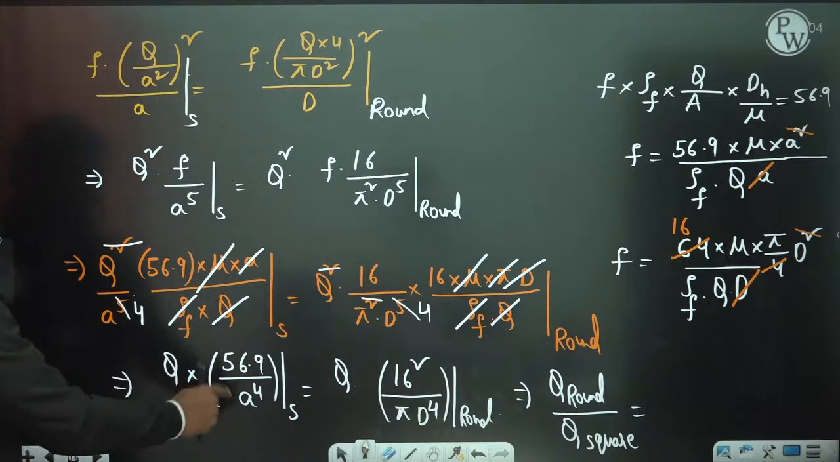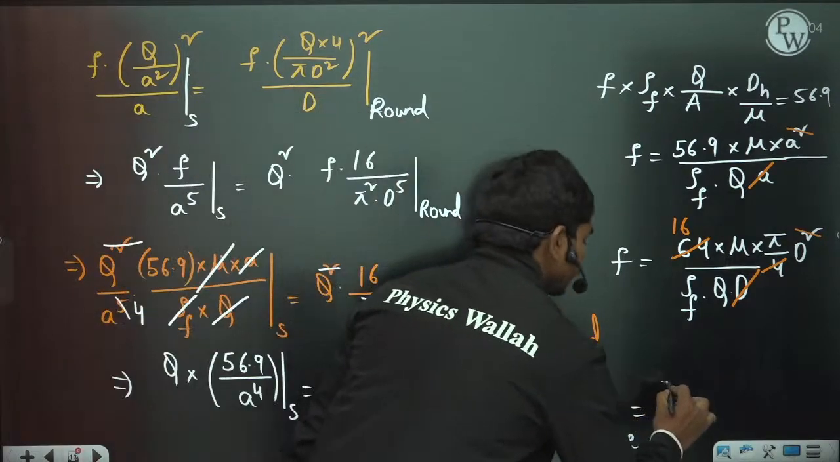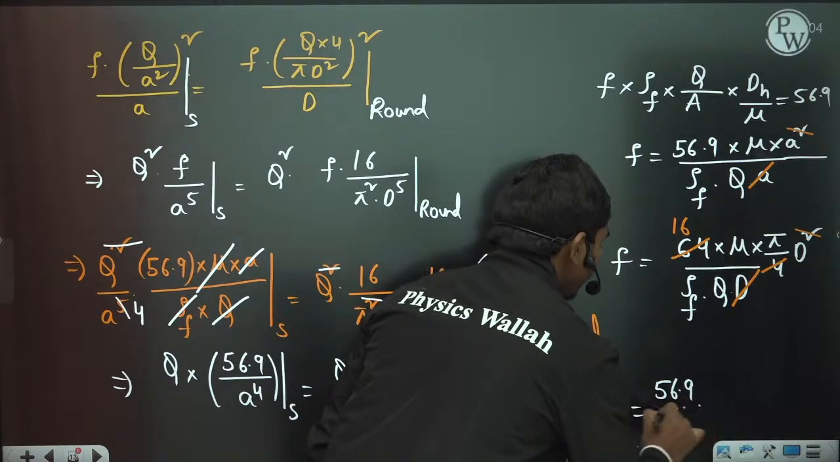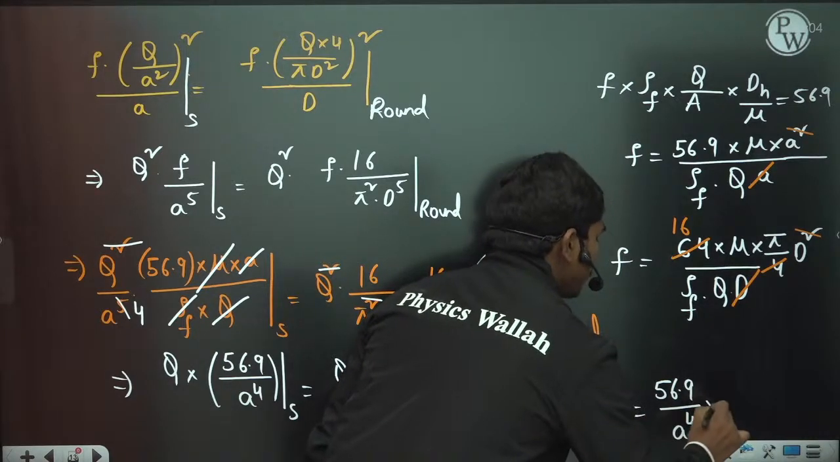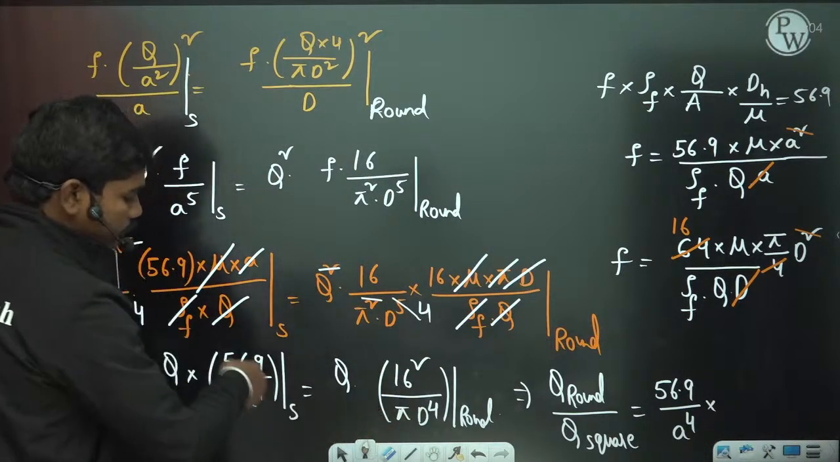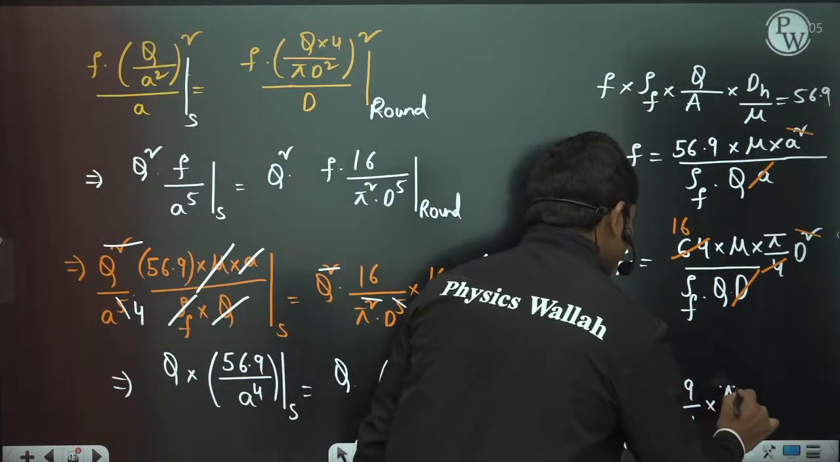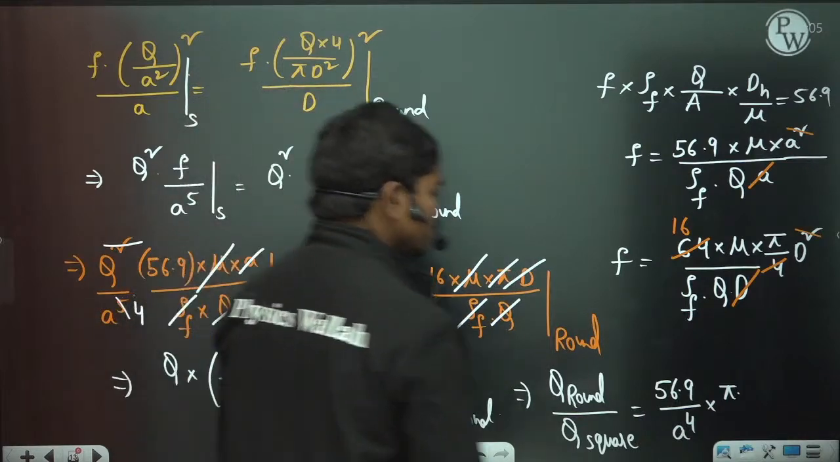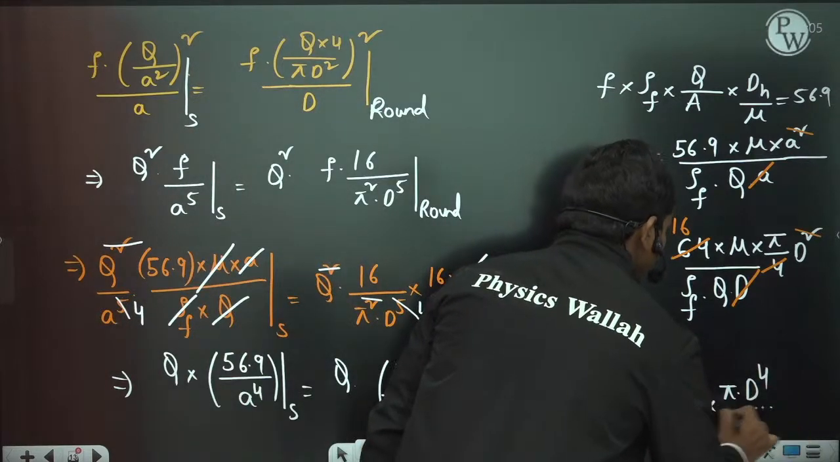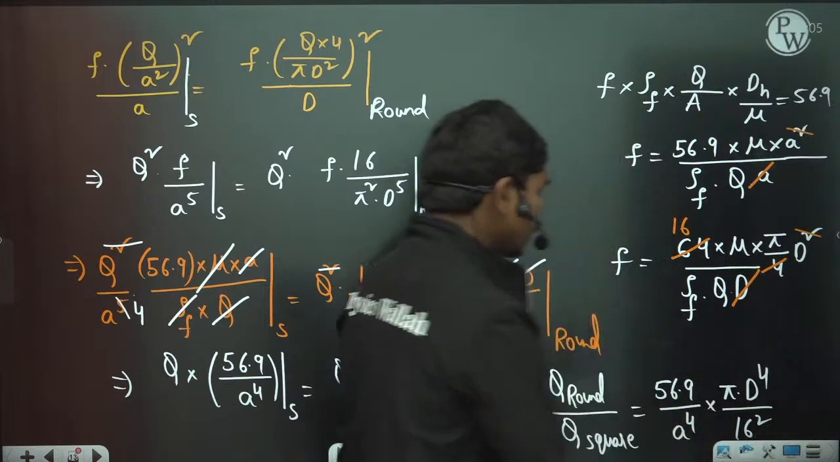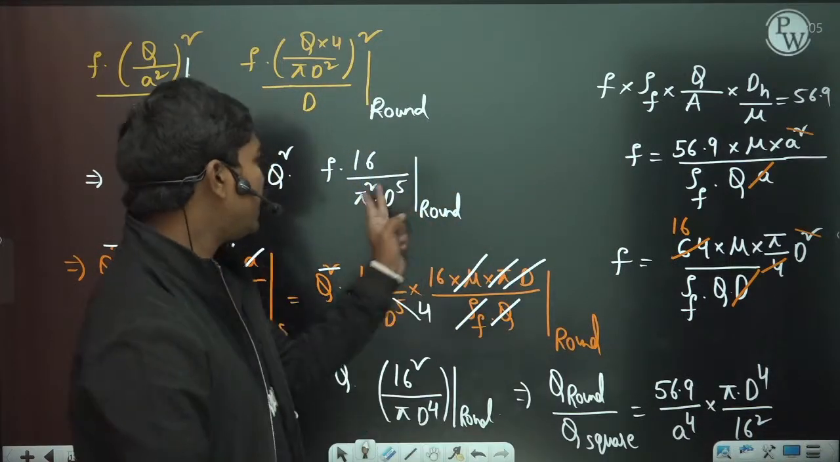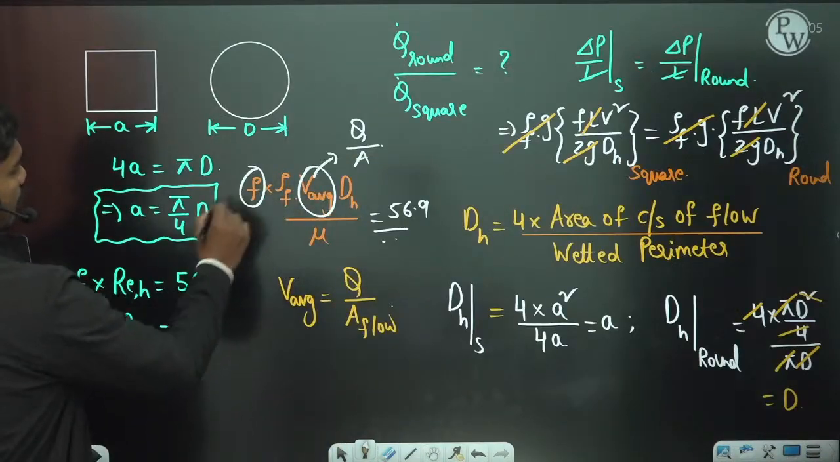Okay, so 56.9 by a to the power 4 multiplied with this pi d4 will come to this side as multiplication, and 16 square will go down. So pi times d power 4 by 16 square, this is the total value. And you know the relation between a and d, we have already calculated by equating the parameters.